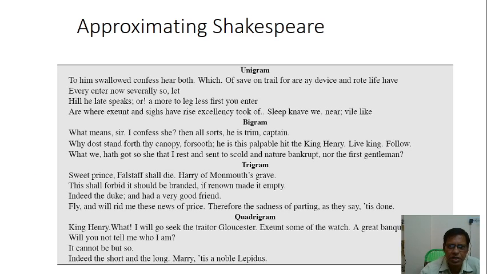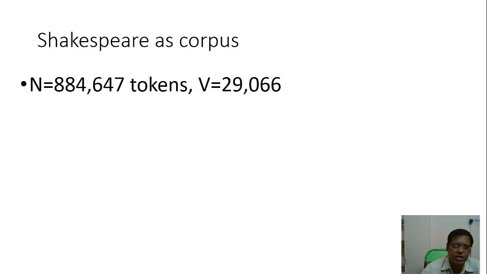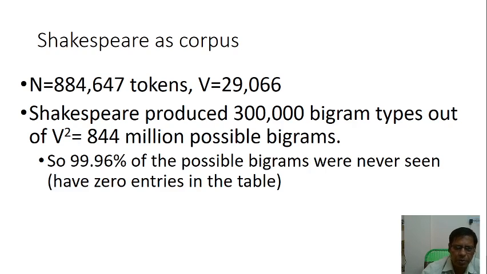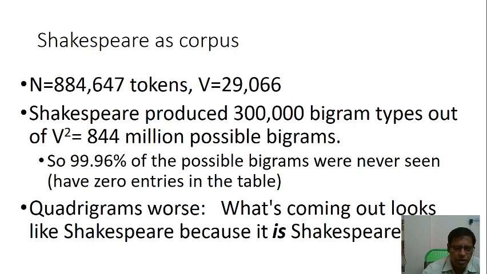So approximating Shakespeare: unigram, bigram, trigram, quadrigram, like this. "To him swallowed confess" is the unigram statement. Shakespeare as corpus has tokens and word types, nouns, verbs. Shakespeare produced 300,000 bigram types out of V squared, which is 844 million possible bigrams. So 99.96% of the possible bigrams were never seen, that is, they have 0 entries in the table. With quadrigrams, what's coming out looks like Shakespeare because it is Shakespeare.